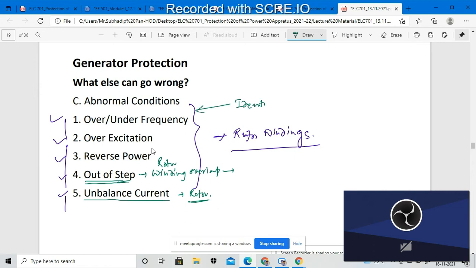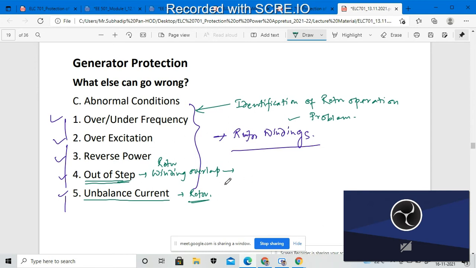the identification of rotor operation problems. Right? So these are my identification of the rotor operation problems.